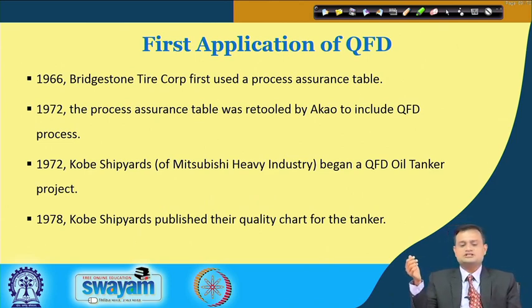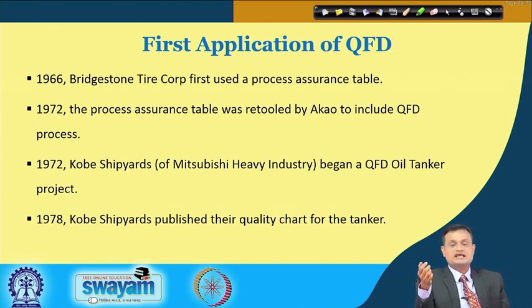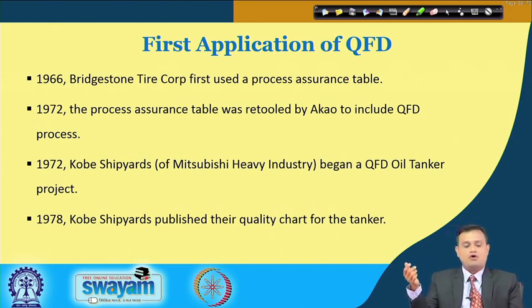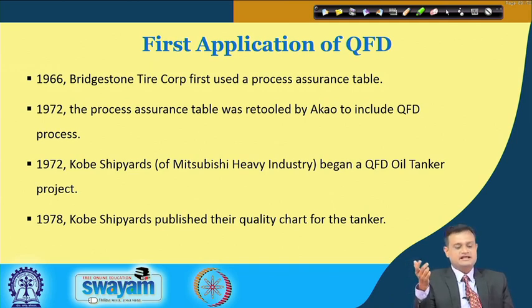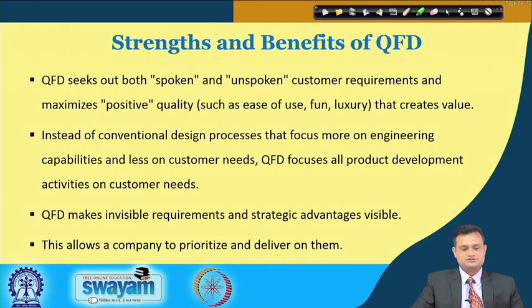In 72, the process assurance tables were retooled by Akao to include the QFD process. In 72, Kobe shipyards, typically of Mitsubishi Heavy Industry, began a QFD oil tanker project, and in 78, Kobe shipyards published their quality chart for the tanker. Then after various versions, variants, and templates, QFD became popular, and industries are using it extensively to make the product as robust and capable as possible at the concept stage.